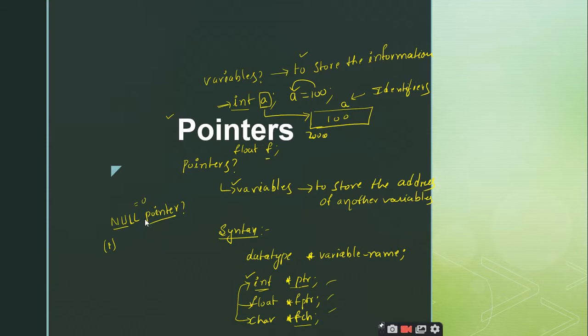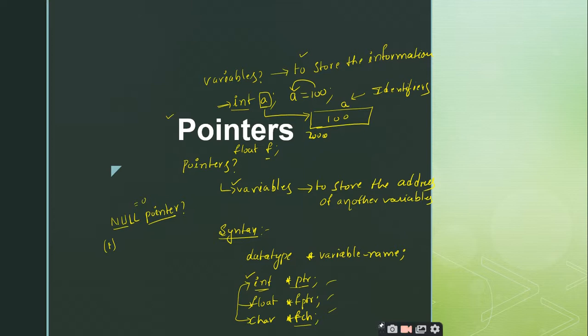A pointer should always be initialized with some valid address. If the programmer doesn't have any valid address to assign to the declared pointer, then the programmer has to initialize that pointer with a null value, right.